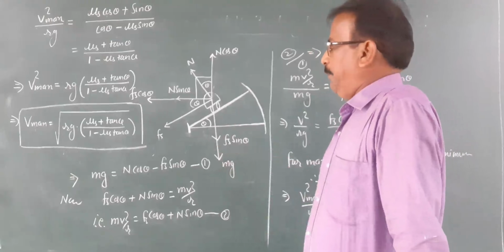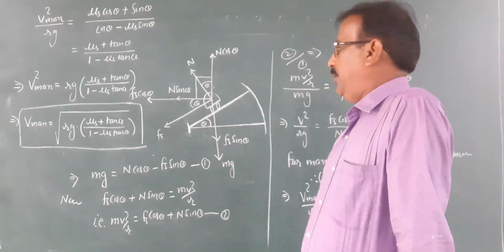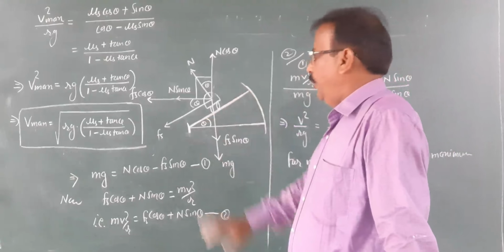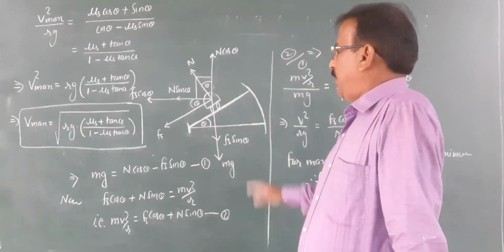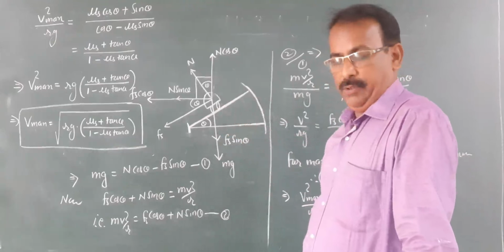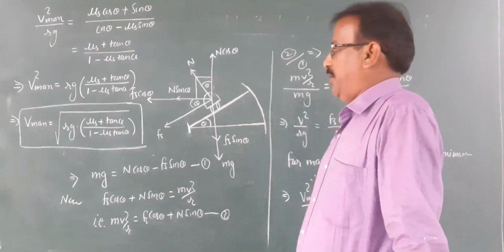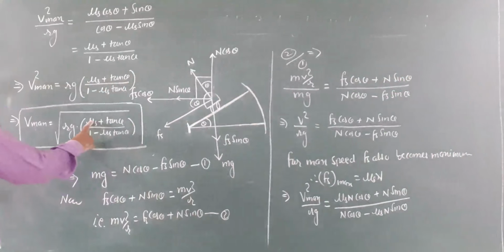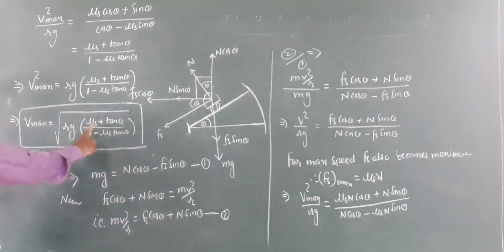We can explain different cases from this equation. Suppose this road surface is smooth, meaning there is no friction. If there is no friction, then we get mu s equal to 0.